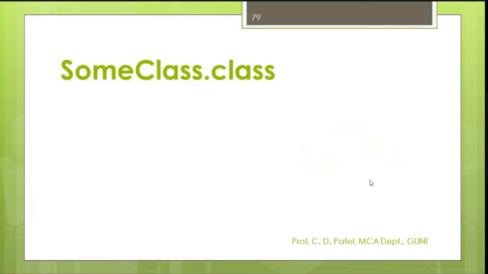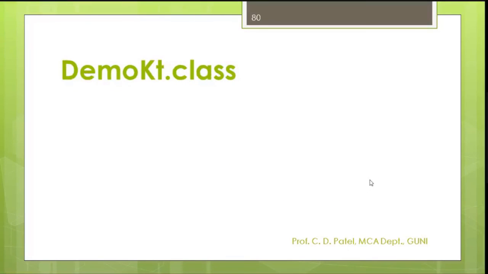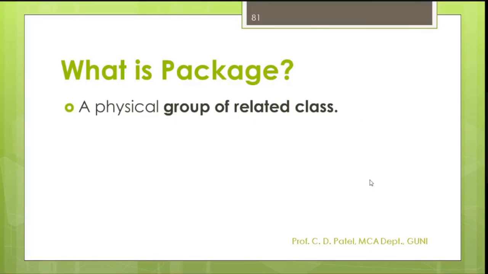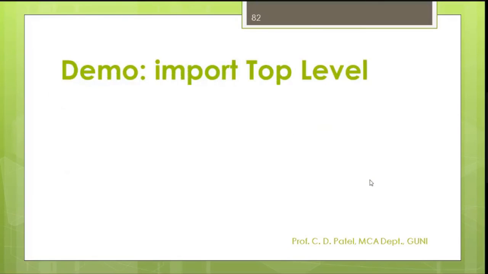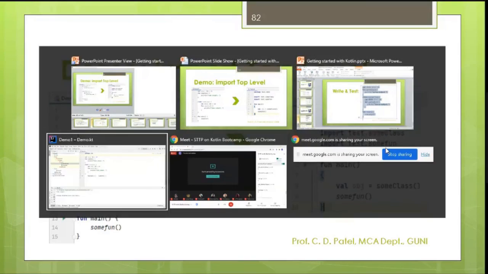Now, if I want to see something inside your class, it looks like this. I'm not going to explain these two things. Now here, see here, package is the root of related classes and so on. But how can we access that package here or in another program? Let me show you that newly created file. Please understand these parts. Let me show you in your Kotlin part.